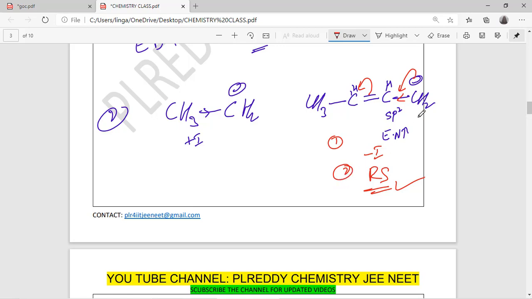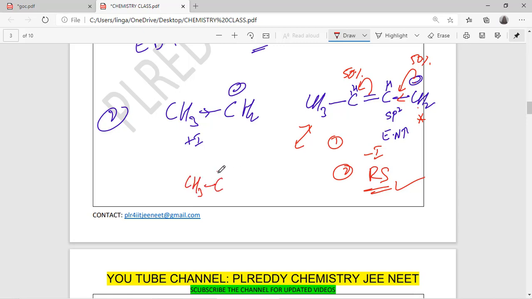Two reasons. So finally, what was our concept? This carbon should get neutralized. See, whenever this negative charge is transferred to the second carbon, then this carbon becomes neutral. So that is more stable. This negative charge is distributed 50% here, then 50% here. Its resonance structure you can see here.